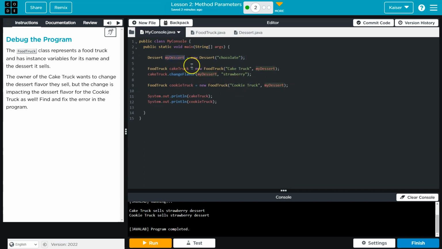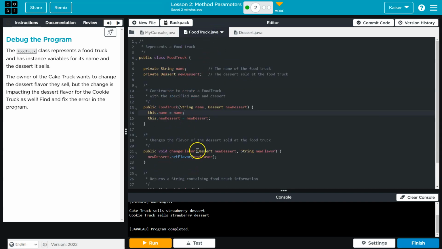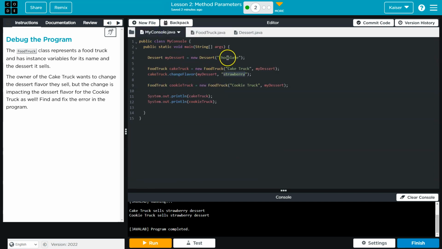So now my dessert is changed to strawberry. Even though we did it inside of this class, new dessert, new flavor, the dessert being held here is a reference to this, meaning it's not a duplicate, it just points at this. So when I say this class change the dessert to strawberry, it changes my dessert from chocolate to strawberry.